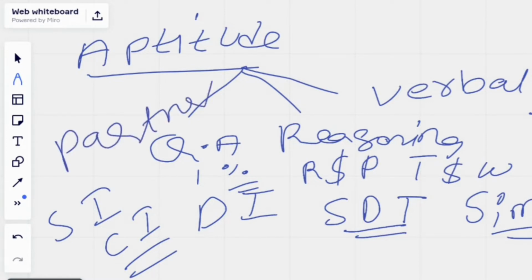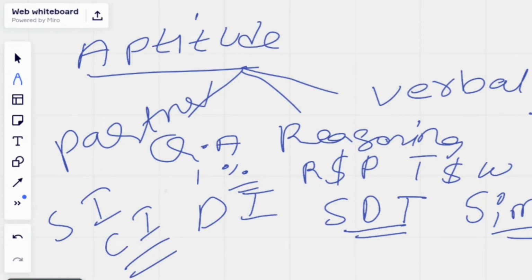There are a few other topics as well, like boats and streams, and HCF and LCM. If you follow these topics in quantitative aptitude, they are more than enough. Suppose you get 20 questions from quantitative aptitude, you will be able to solve at least 15 to 17 of them from these topics if you prepare.